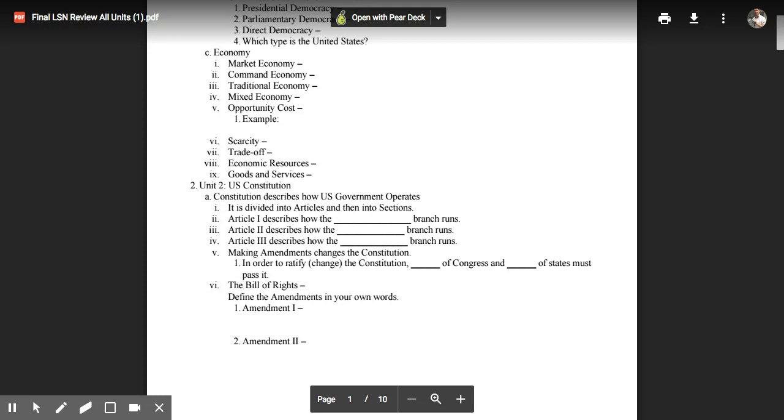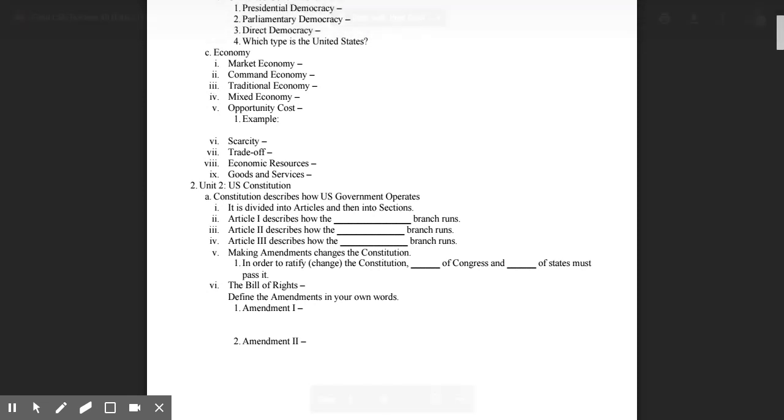The buyers and sellers decide what to make, how much to make, how to make it, and how much it's going to cost. In a command economy, the government commands the economic decisions. The government decides what to make, how to make it, and so on.